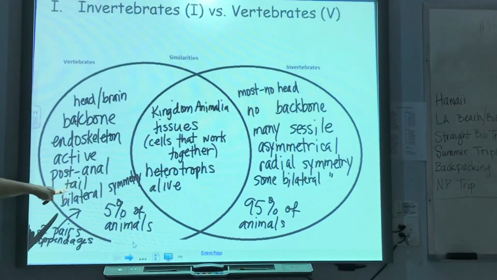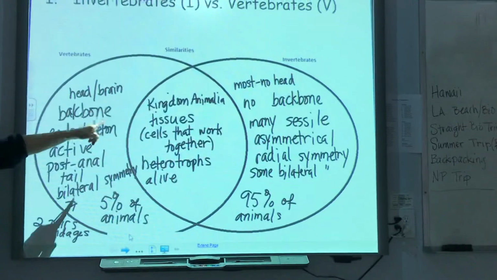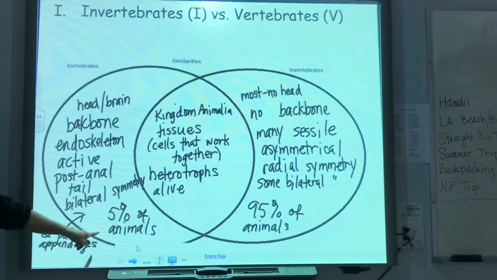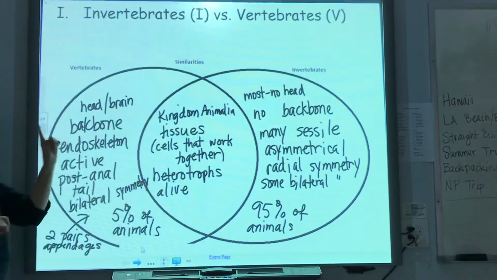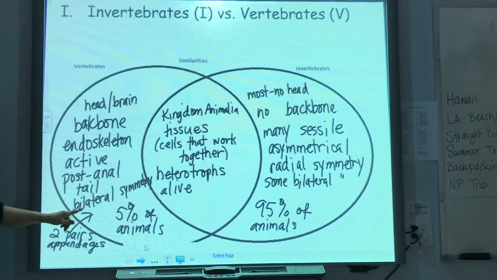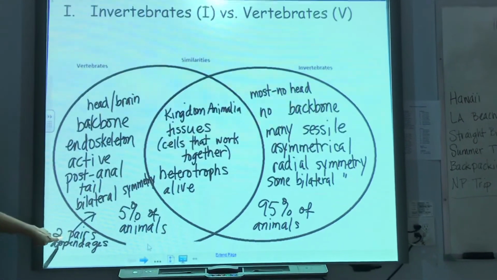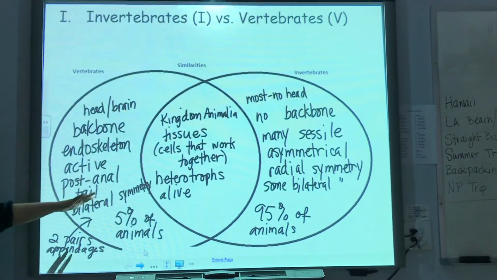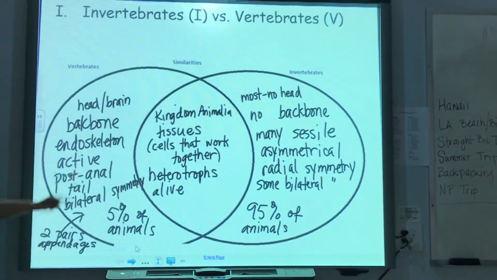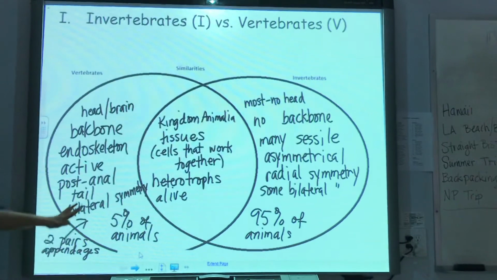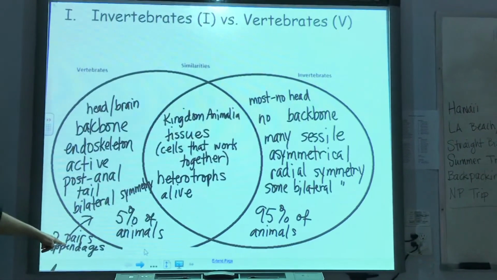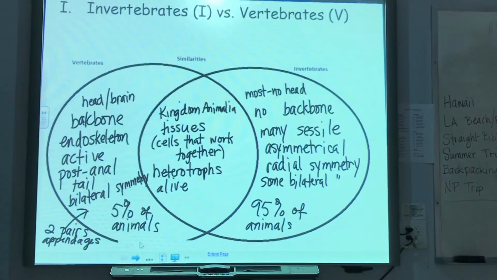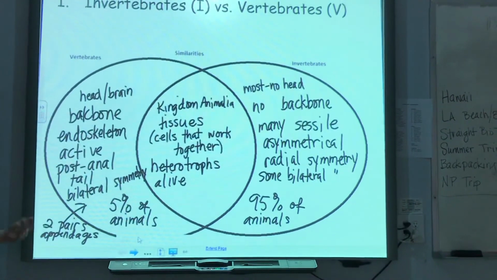We talked about the symmetry. Okay, muy importante here. Oh, this is a good one too. Well, okay, not all vertebrates, there are some exceptions, like some fish. Let's just say, by far, most vertebrates have only 2 pairs of appendages. You have a pair of arms, a pair of legs.